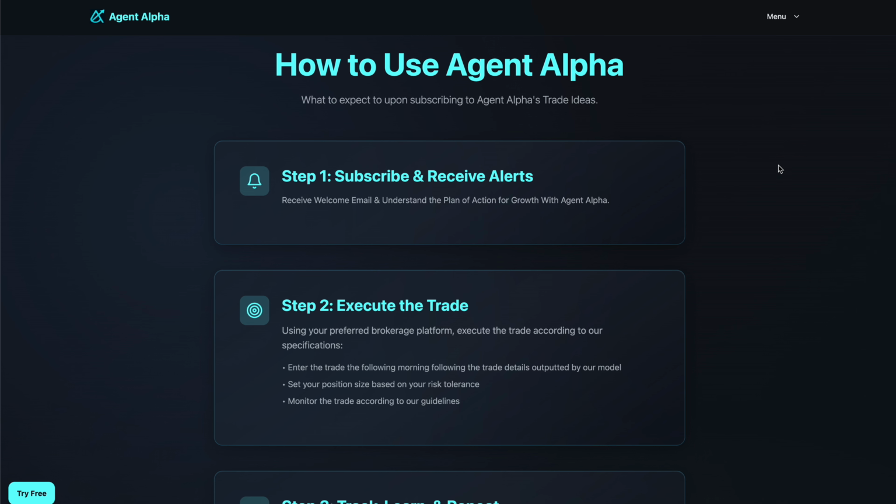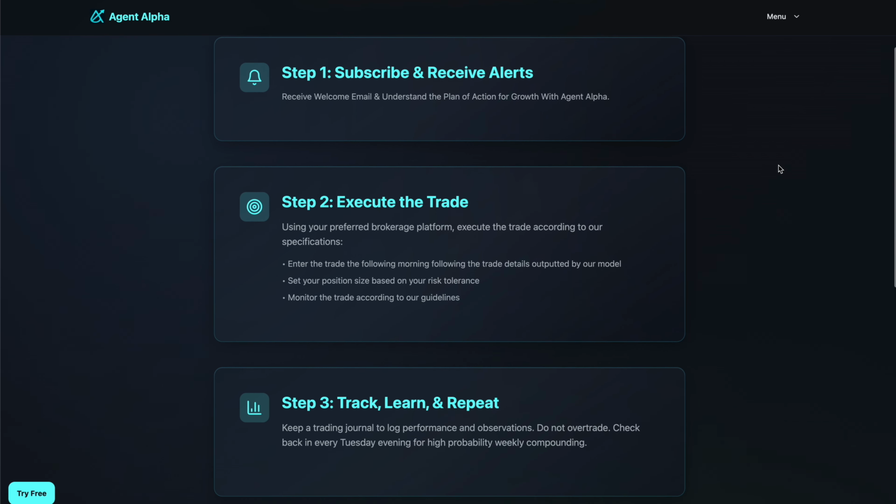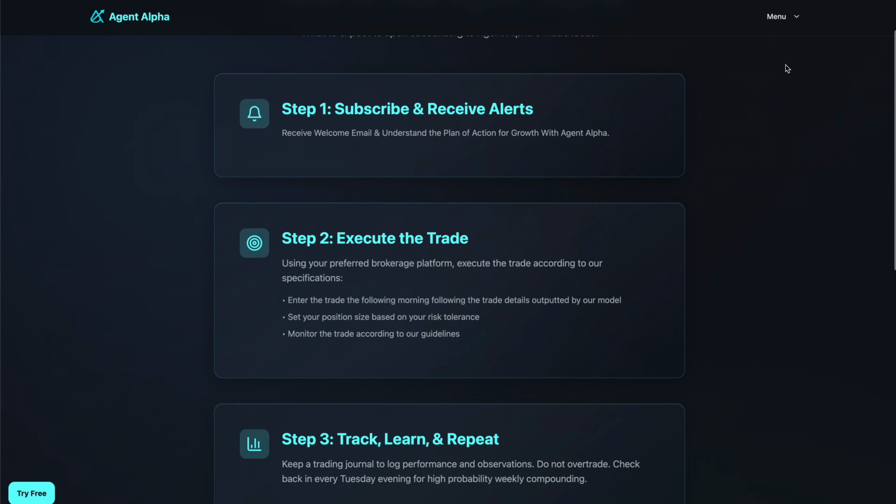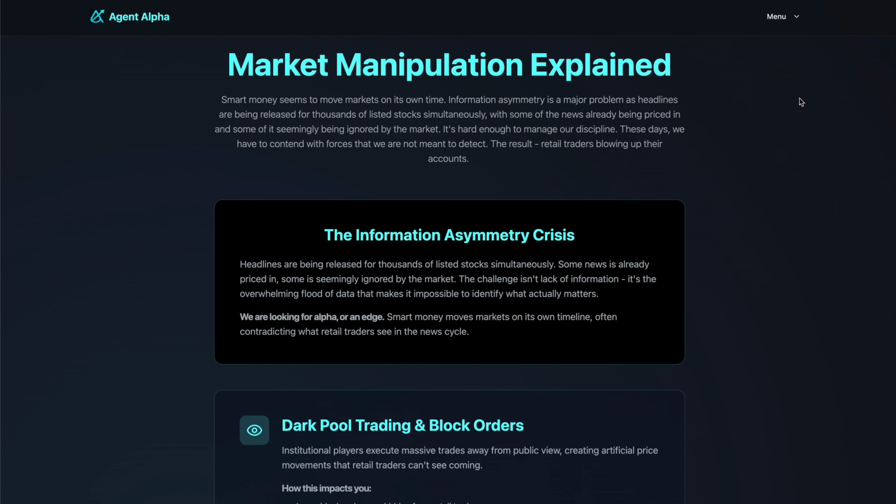You get 1 trade per week, Tuesday night at 8 p.m. Eastern. The idea here is not quantity, it's compounded quality. Our entire theory behind Agent Alpha is not only the unprecedented tech stack that we've been dreaming of, and that is now possible. The theory is built on controlled exposure to statistically validated edges.